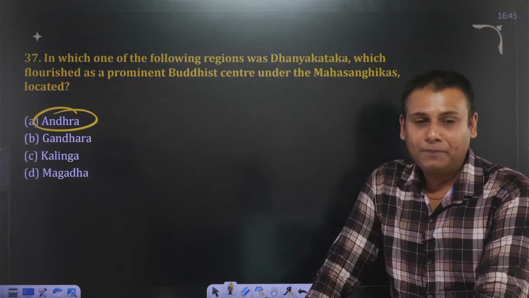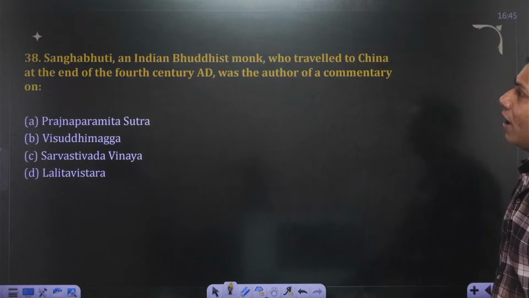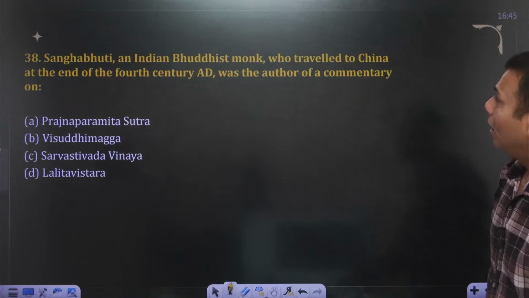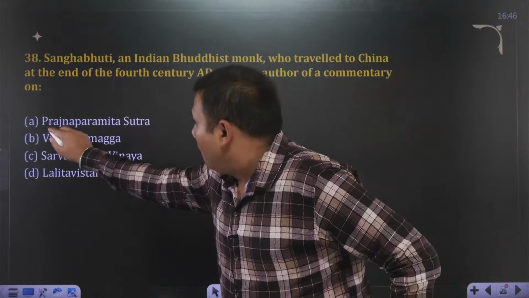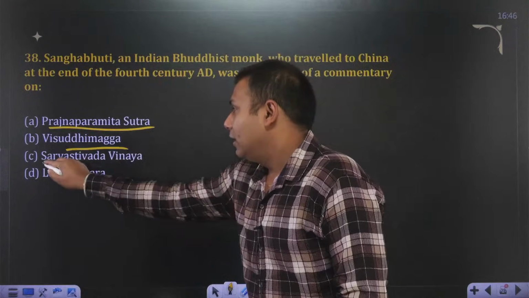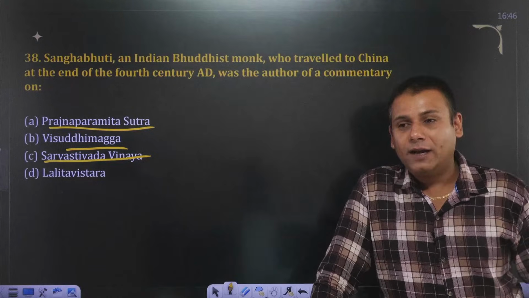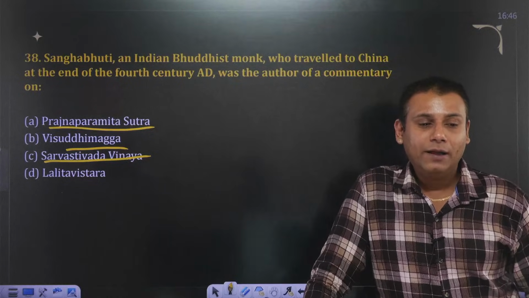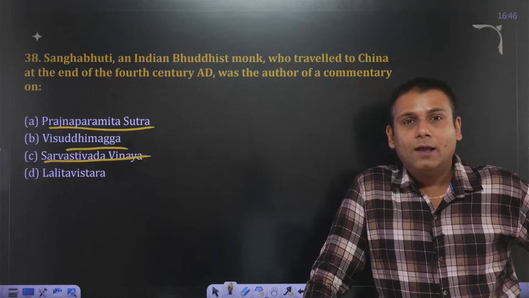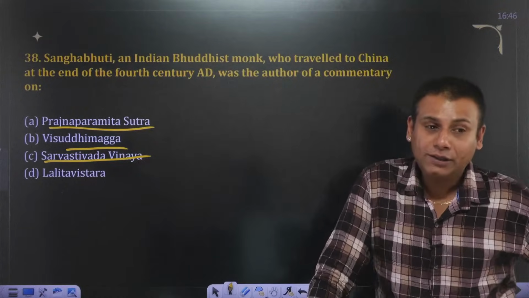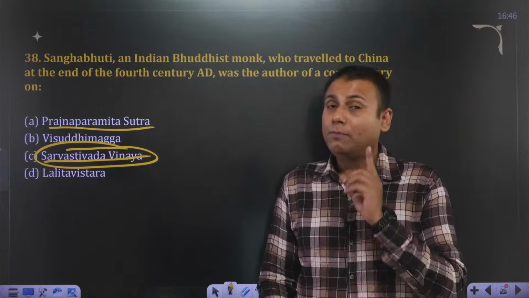Perfect. Okay. The last one. Sanghbhuti, an Indian Buddhist monk who traveled to China at the end of the 4th century AD, was the author of a commentary on. The first one is Prajna Paramita Sutra, Vishuddhi Marg, then Sarvastivad Vinay and Lalit Vistar. Yes, Himvarsha. Particularly it's in Amravati. Perfect. 38th. Yes, it's a factual one, so you have to know about this. It's Sarvastivad Vinay.